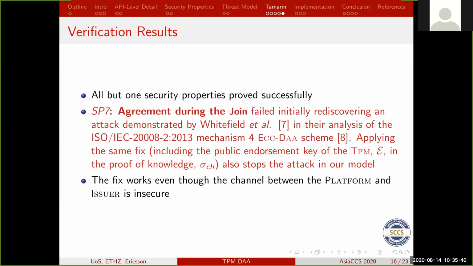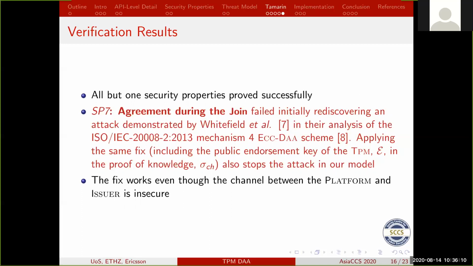Having done that, we ran the models. We needed to create some oracles for Tamarin to help the prover go along, but this is sort of a standard practice in very complex models. And luckily, what turns out is that all but one of these security properties proved successfully. And the one that didn't prove was the one that we introduced separately due to the findings of Whitefield et al.